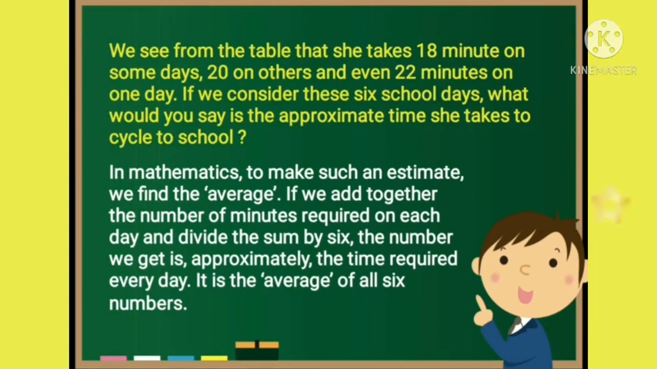In mathematics, to make such an estimate, we find the average. If we add together the number of minutes required on each day and divide it by the total number of days, that is by 6, the number we get is approximately the time required every day. It is the average of all 6 numbers.